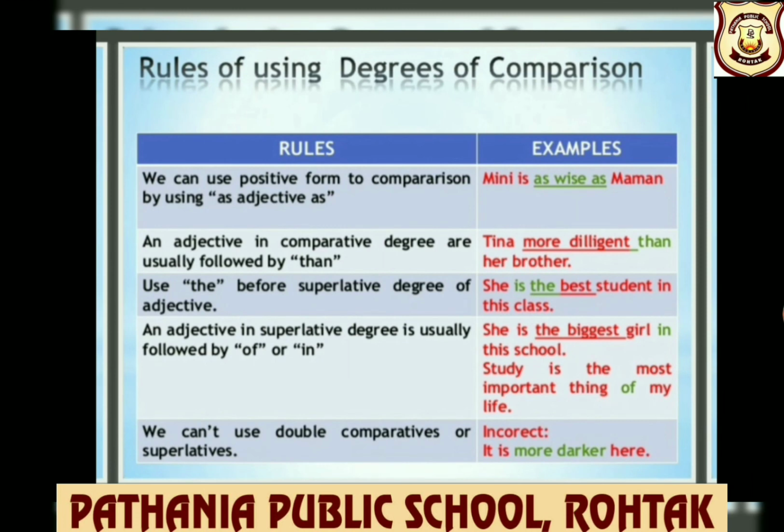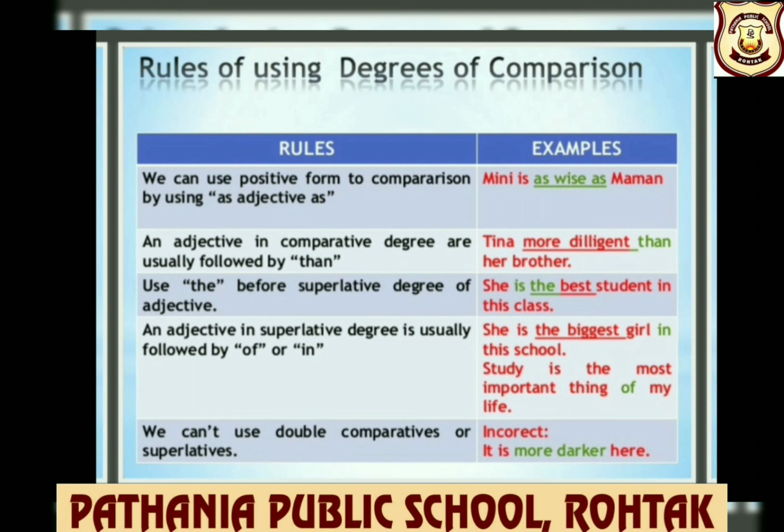Now let us understand how to use these degrees, that is positive, comparative and superlative degree, in a sentence. We need to follow some rules, children. We can use positive form to comparison by using as, adjective, as. For example, Minnie is as wise as Maman.